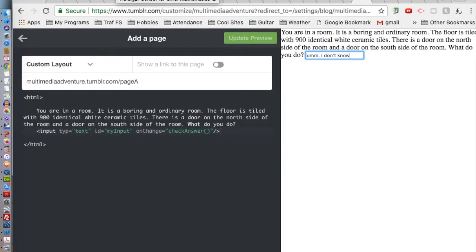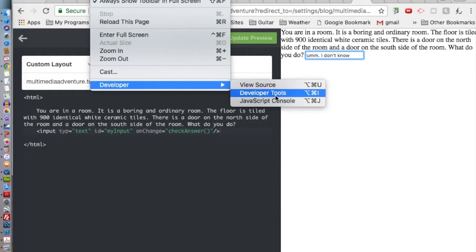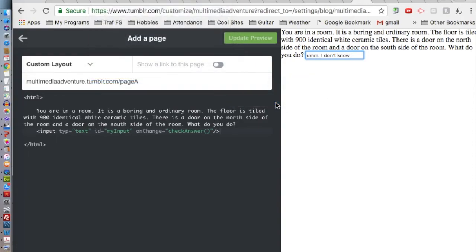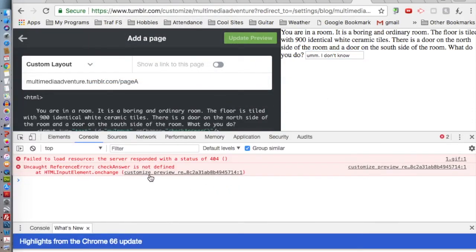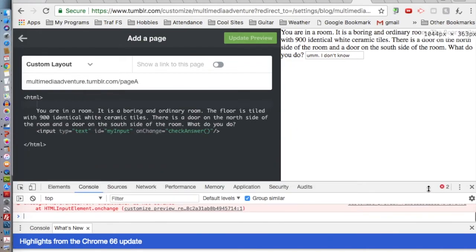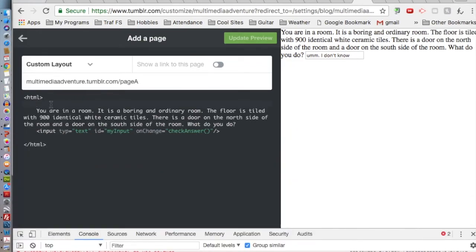I'm in Chrome, so under View, I'm going to go down to Developer, and I'm going to go down to JavaScript console. And this will tell us the output of everything. Now it's saying check answer is not defined, okay, because we haven't defined it yet. Drag this down a little bit, maybe stretch this a little bit. This is where we're going to put in our script.